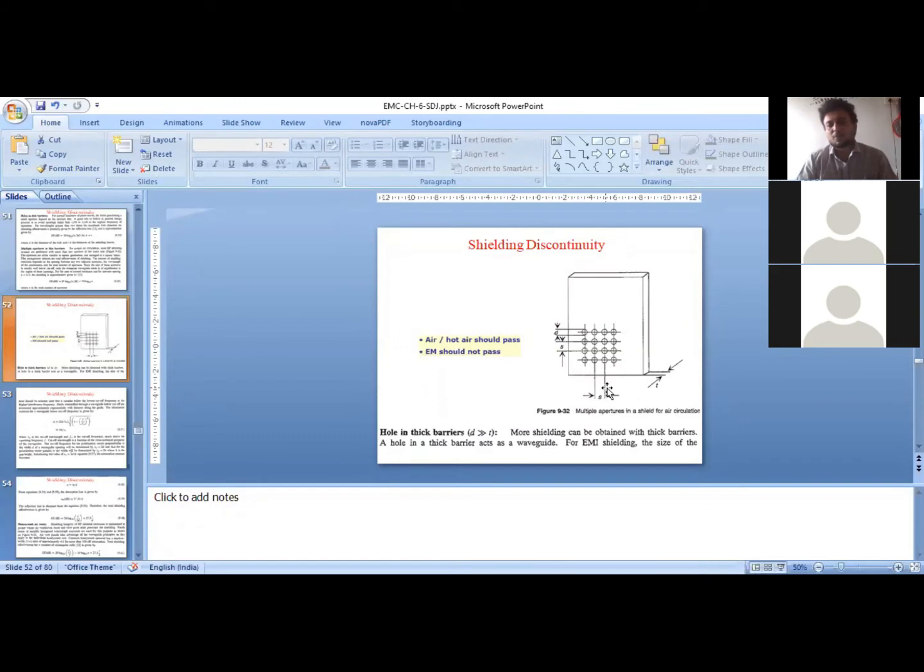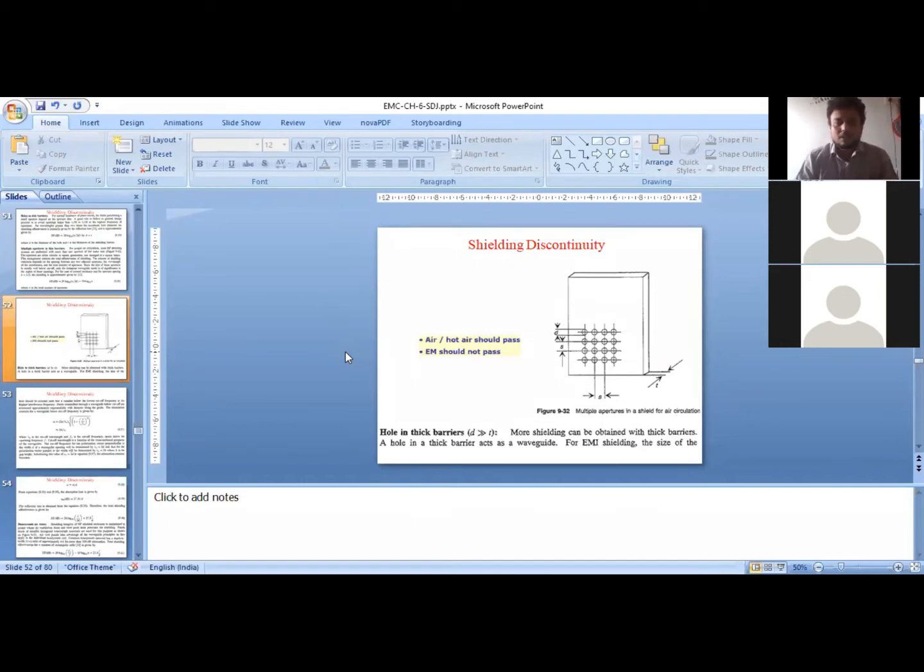So different modes have different cutoff frequencies. The modes can be TE mode or TM mode. TE mode can again be TE11, TE10, TE01, and so on. TM mode can be classified similarly: TM11, TM10, TM01, and so on. Different modes have different cutoff frequencies that are based on the dimensions of the waveguide and the type of the mode. The mode having the lowest cutoff frequency is called the dominant mode.